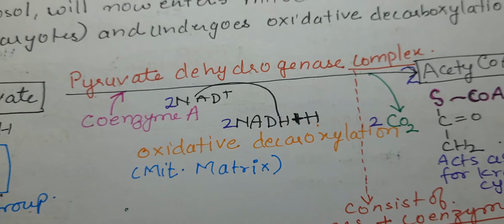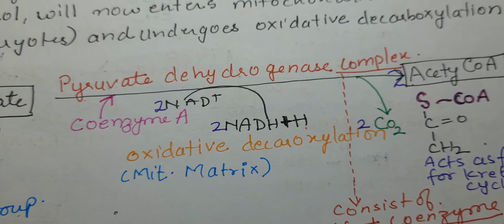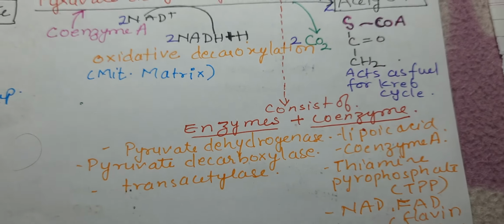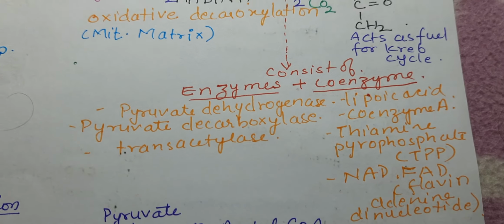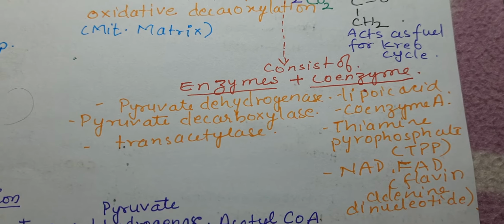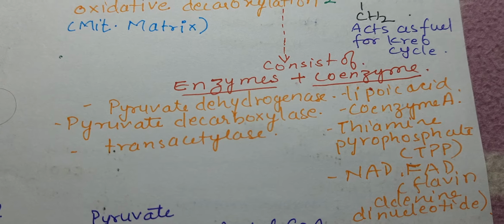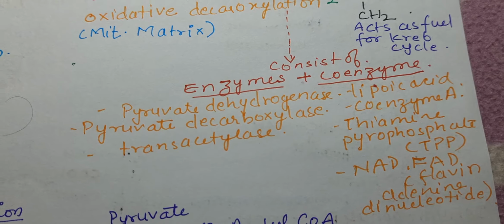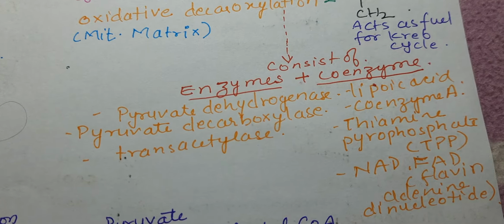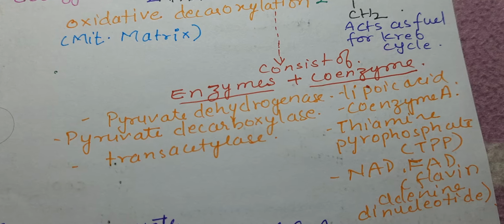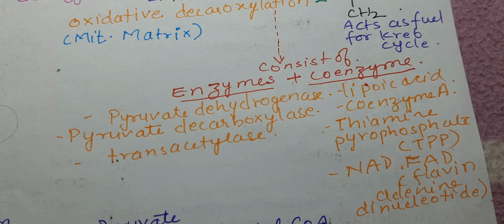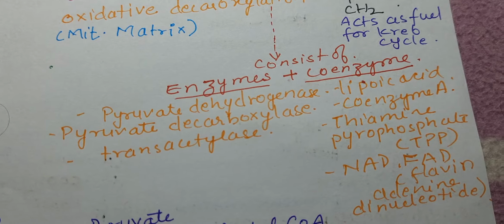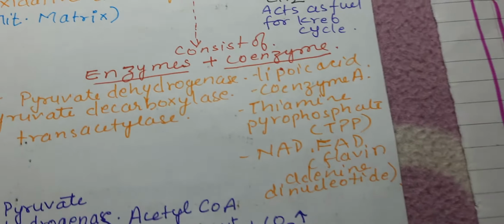So this enzyme is a complex which in turn consists of different enzymes and coenzymes. If you look at this complex structure, it has three different enzymes: pyruvate dehydrogenase, which catalyzes the oxidation reduction, pyruvate decarboxylase, which catalyzes the decarboxylation, and transacetylase, which catalyzes the acetylation.